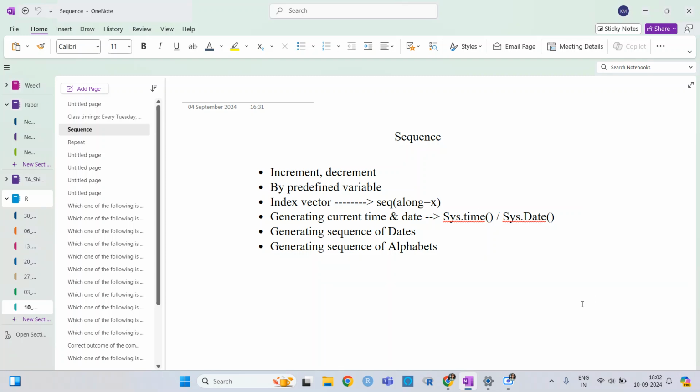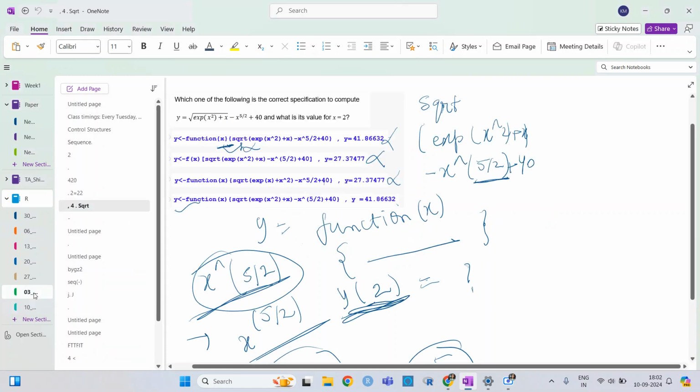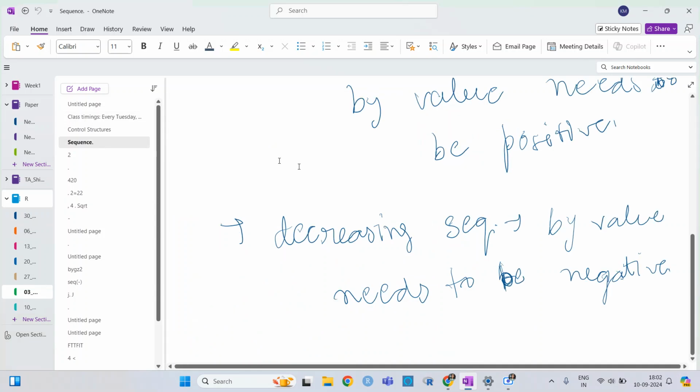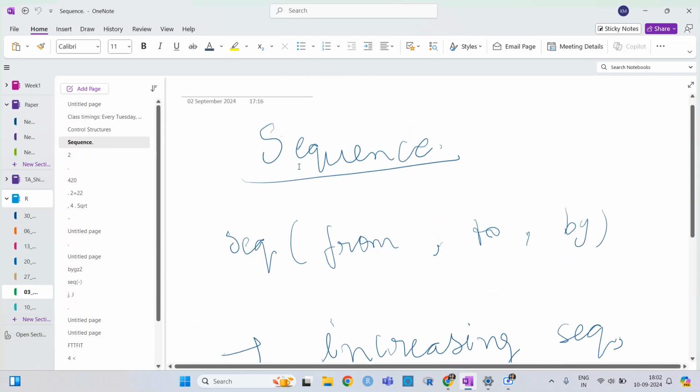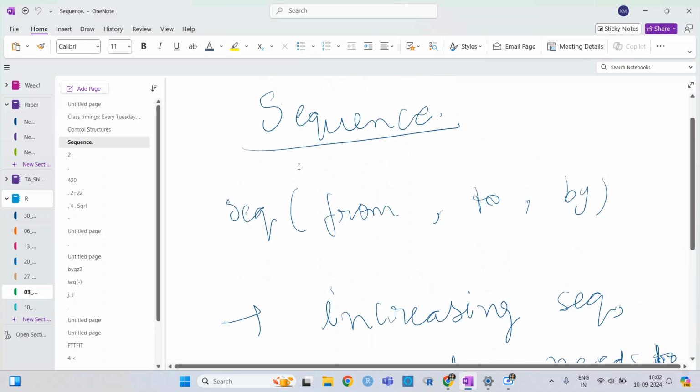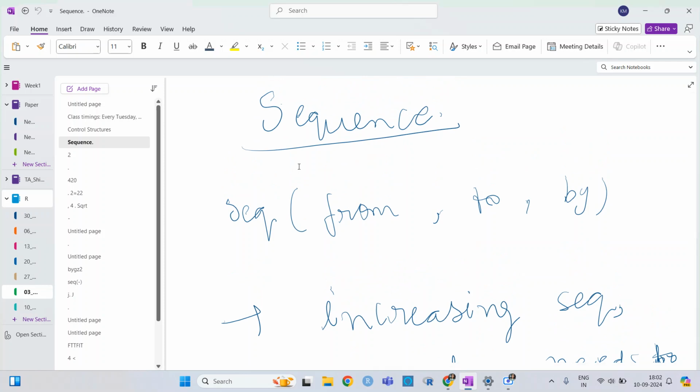In the last class, we went through the sequence a little bit. Let me just remind you. A sequence is basically just a list or array of numbers which we can define by a single syntax, when they are connected to each other.